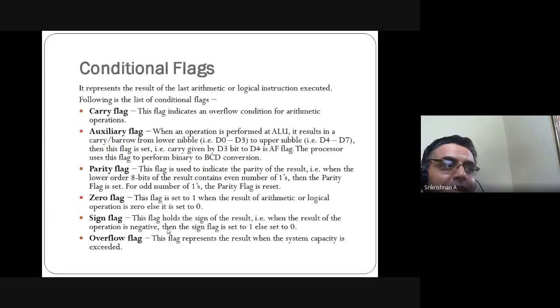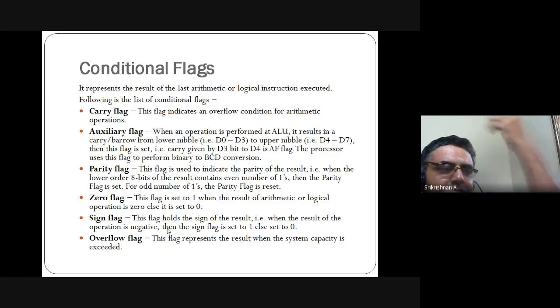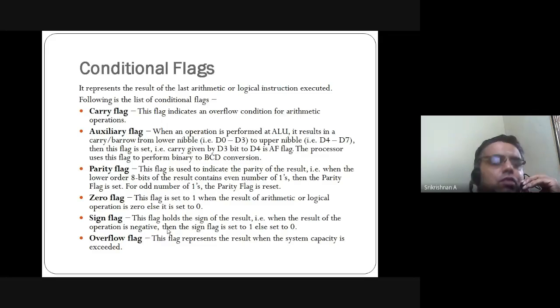Please do not confuse this with the carry flag. Carry flag means one extra bit. But even for an extra bit there is a condition. Overflow means that for 8-bit or 16-bit operations you are performing, if you try operations beyond 16-bit, the overflow flag will indicate. Overflow means filling beyond the capability is called overflow.